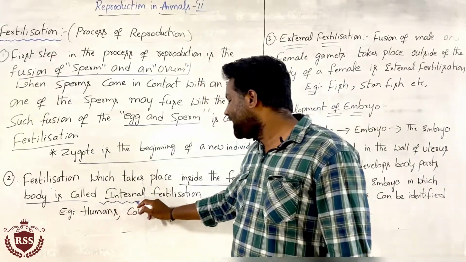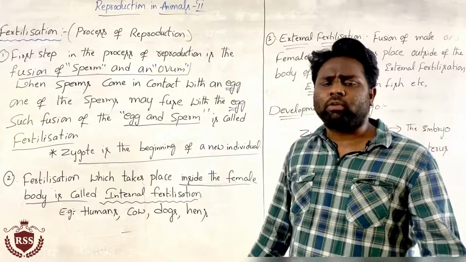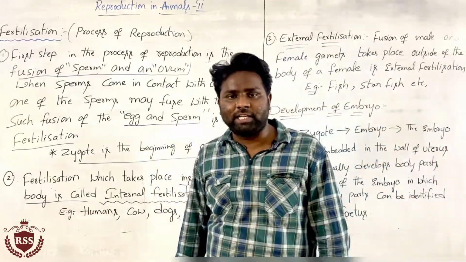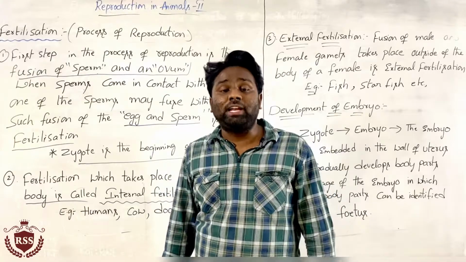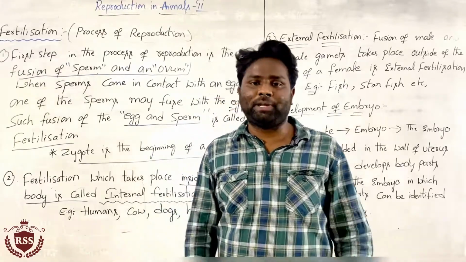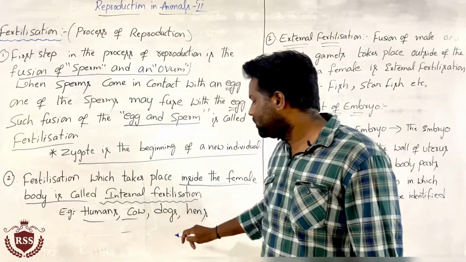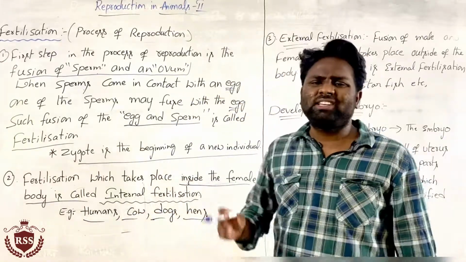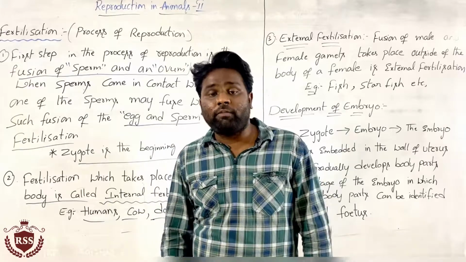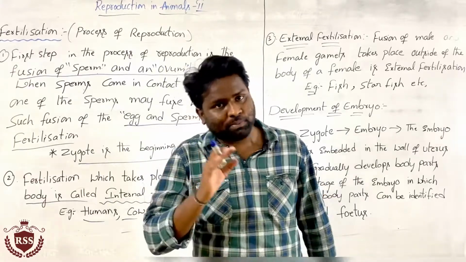that is called internal fertilization. Sir, what are the examples of internal fertilization? In which animals does internal fertilization take place? Humans, cows, dogs, hens. These are a few examples where internal fertilization takes place.